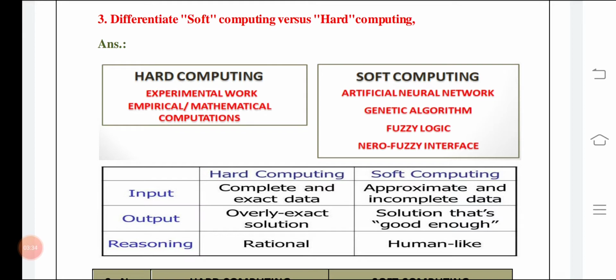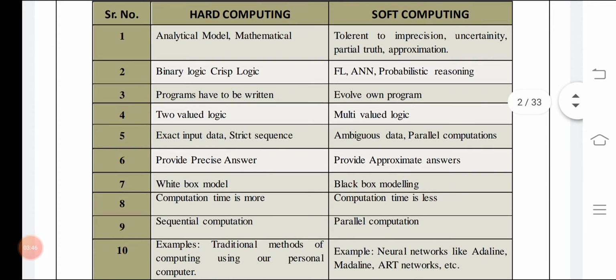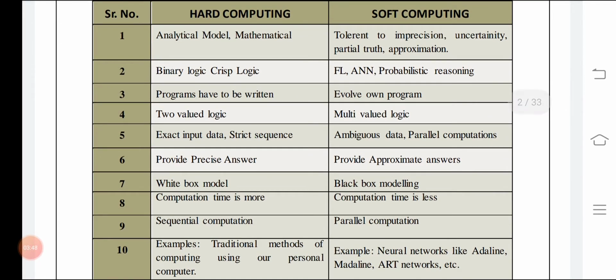Hard computing's reasoning is rational, meaning crisp, meaning we will get a definite answer, and soft computing will give human-like reasoning based answers. Here are a few more examples and differences between hard computing and soft computing. Hard computing is an analytical model, a mathematical model. Soft computing is imprecise, uncertain, partial truth approximation.